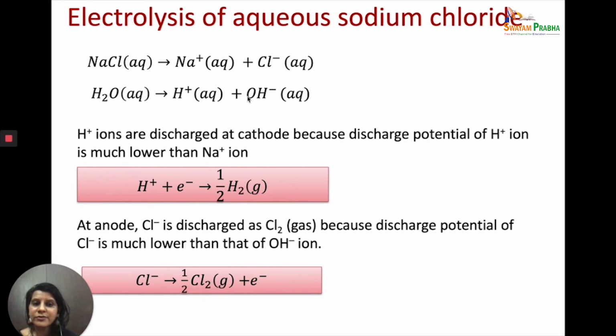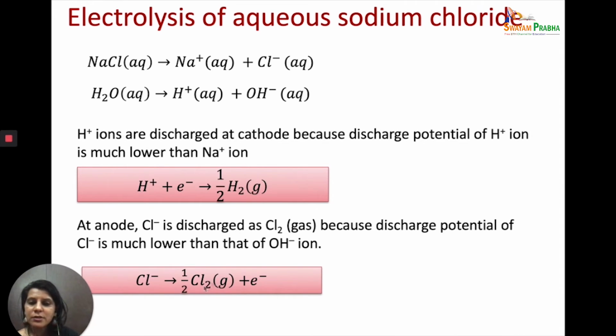But we know, and we have studied in electrochemistry, that based on the reduction potential values, the ions which have higher reduction potential values are discharged at the cathode. The ions which have lower reduction potential values are oxidized at the anode. So we have H plus and Na plus ions. These are the cations, and they both are moving towards the cathode. At the cathode, the one which has higher reduction potential value will be discharged, and therefore because we have H plus ions and Na plus ions, it is H plus ions which are getting reduced and they form hydrogen gas, and hydrogen gas is evolved at the cathode.